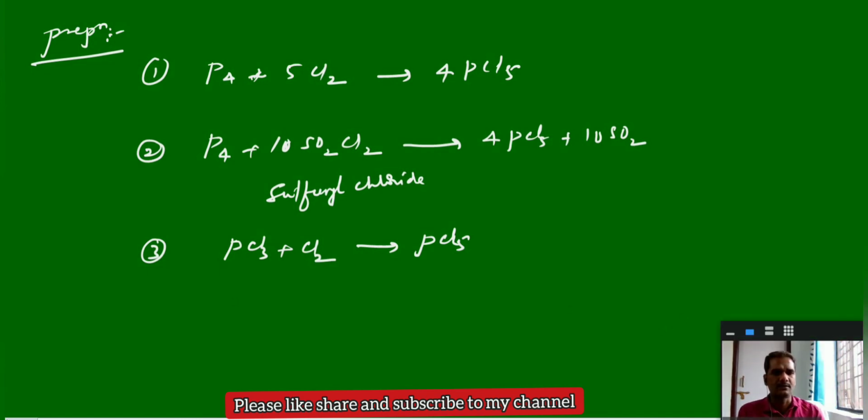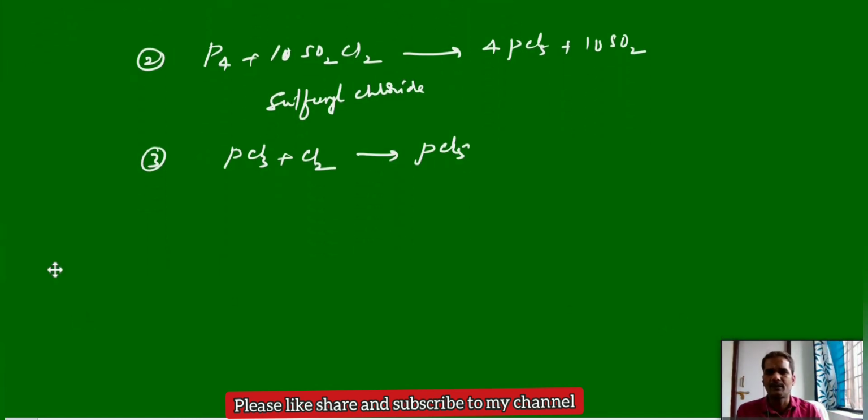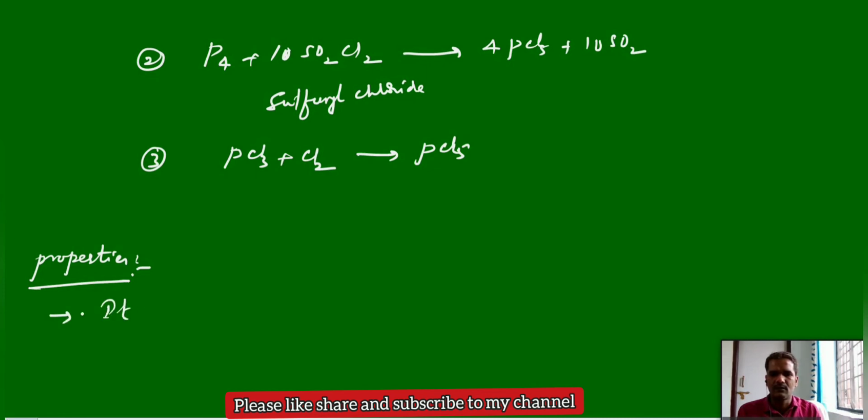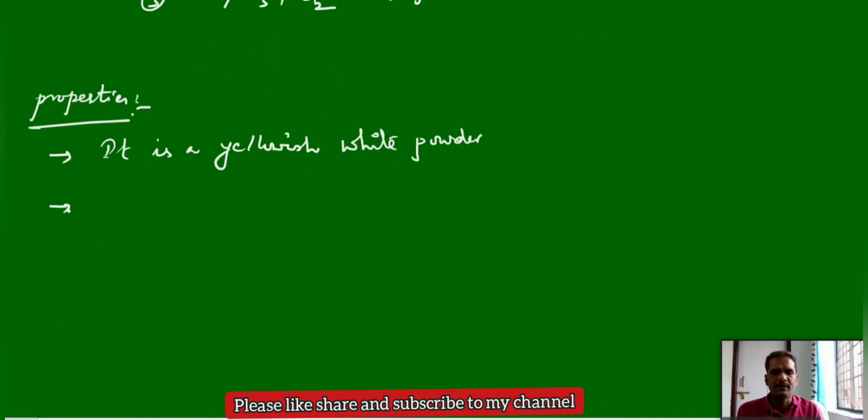Okay, next as usual the physical and chemical properties of PCl5. It is a yellowish white powder. In the previous case PCl3 is an oily liquid, and this is a yellowish white powder. Like PCl3, which undergoes hydrolysis to give H3PO3, PCl5 undergoes hydrolysis and gives H3PO4. But this is a two-step mechanism.